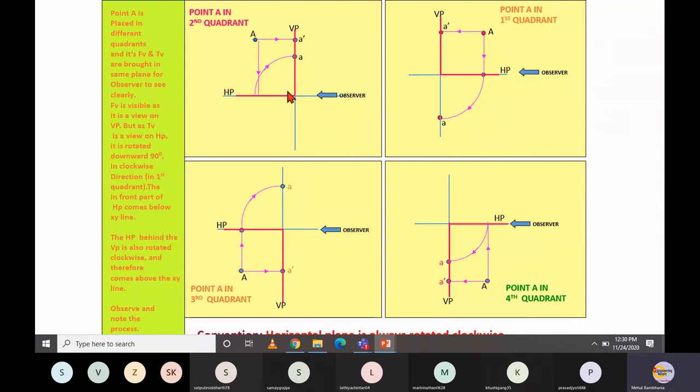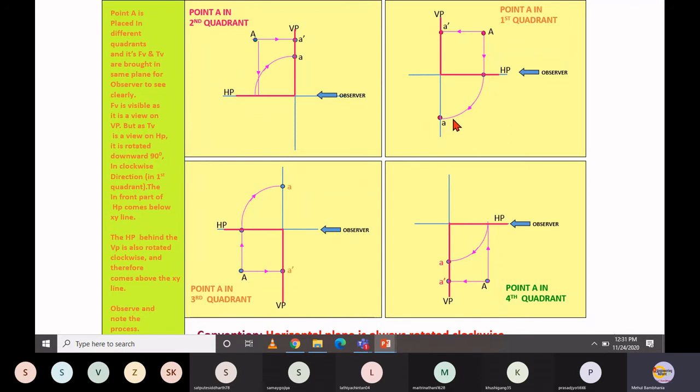I will repeat that. The conclusion is, when you make a drawing in the second and fourth quadrant, you are not able to interpret anything. Only in the first and third quadrant are you able to interpret the drawing. That means you are able to read the front view as well as the top view.